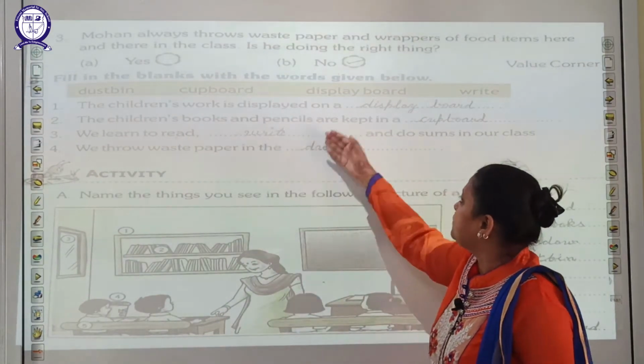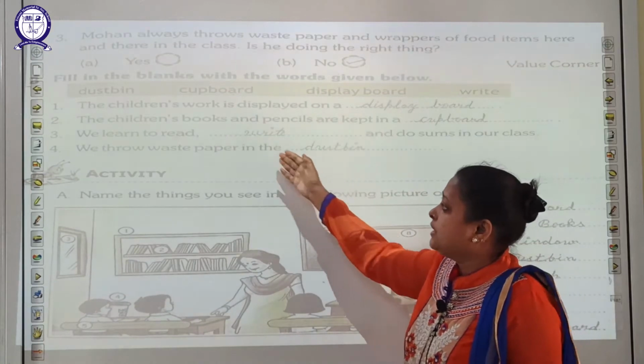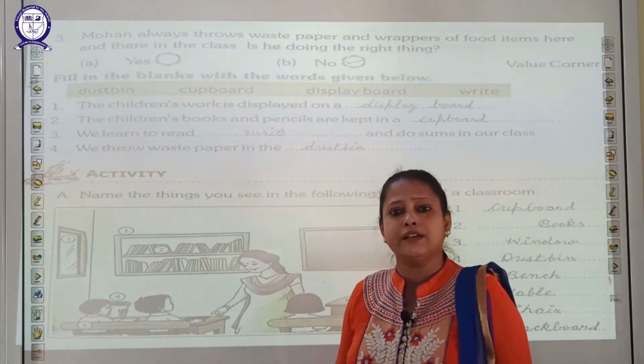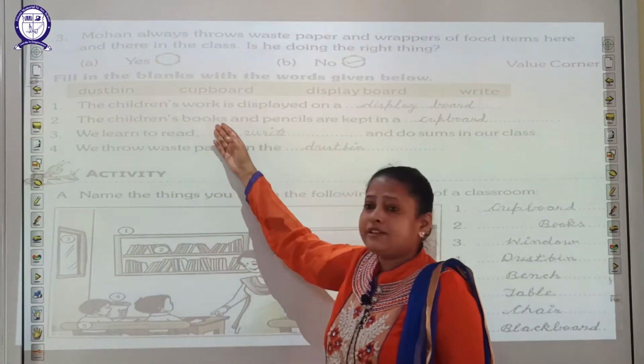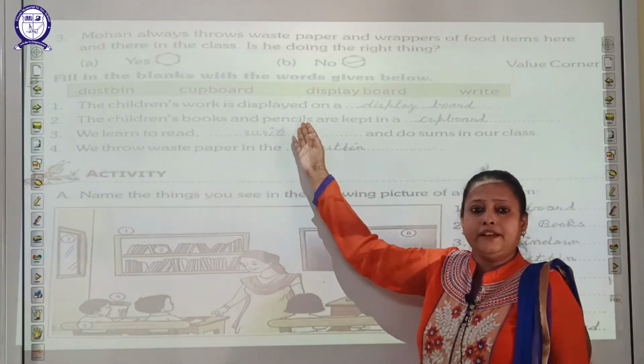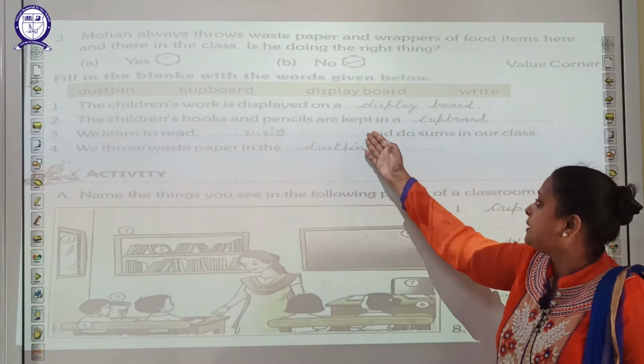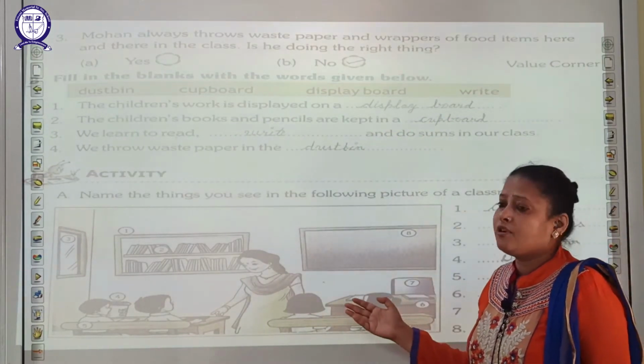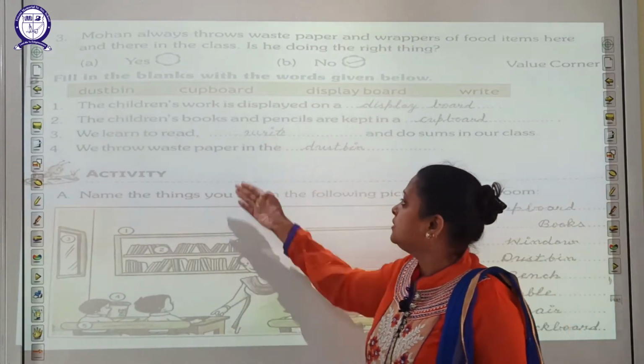Fill in the blanks with the words given below. Here some words are given. With the help of the words, you have to fill in the blanks. The children's work is displayed on a display board. On the display board, children's work is shown.